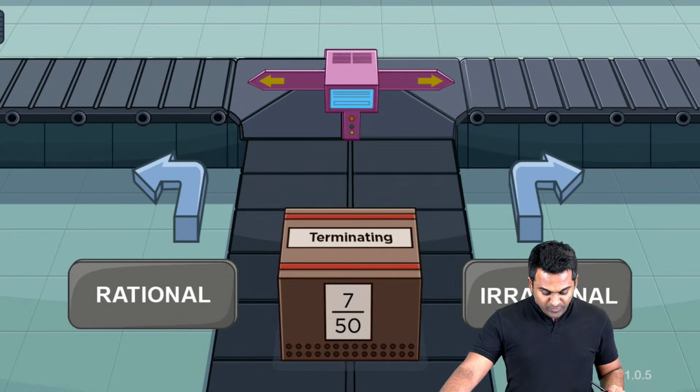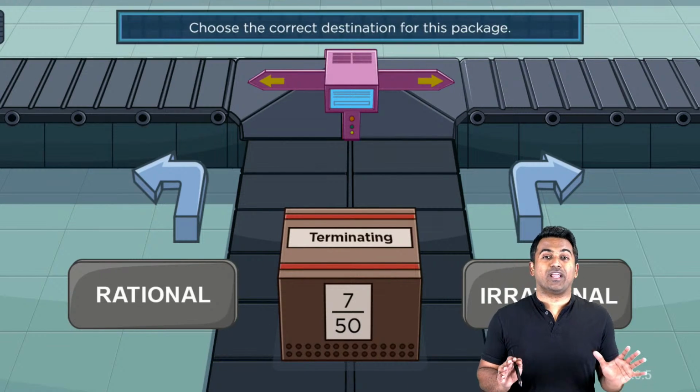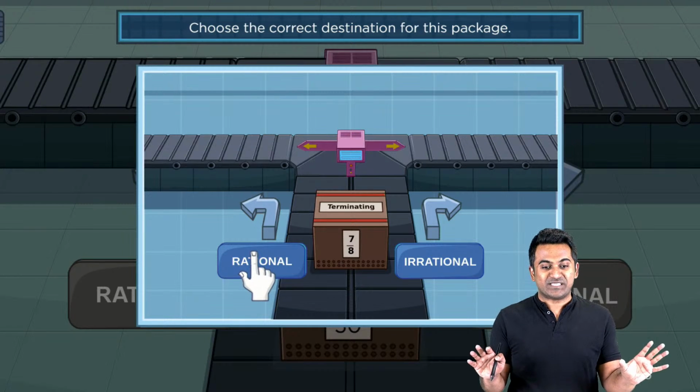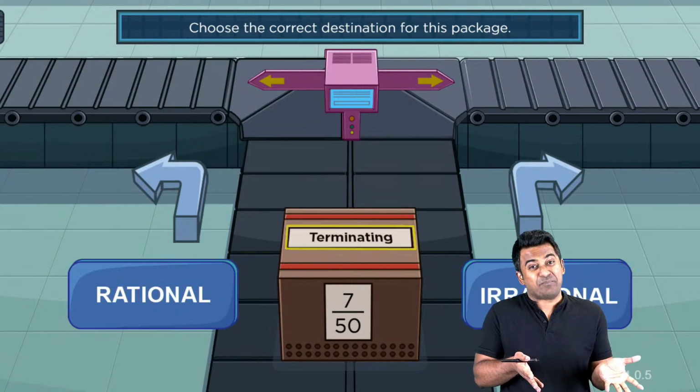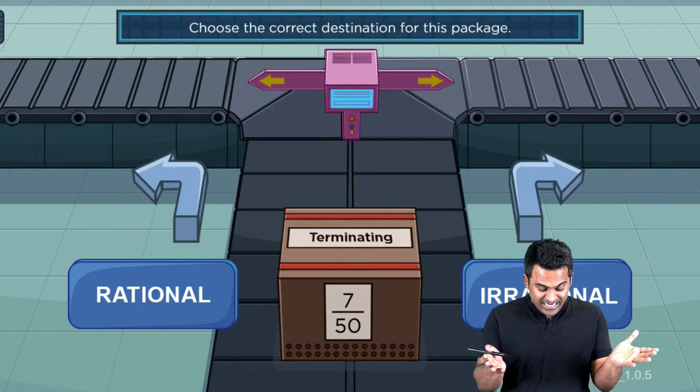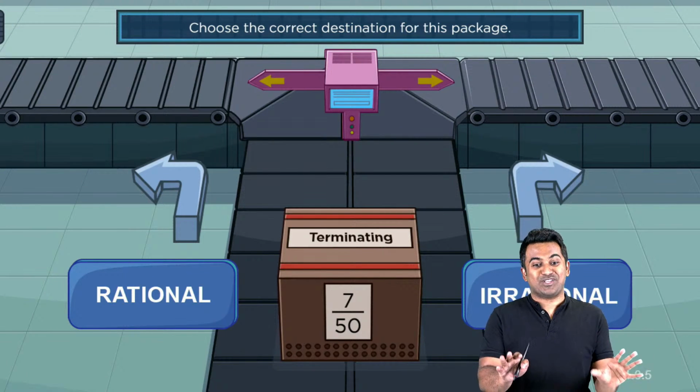And now we've got to decide if this is rational or irrational. Come on, this part has to be fairly simple. What do you guys think? This is rational or this is irrational? Well, the answer is in the number itself. It is a fraction, right? Irrational numbers cannot be expressed in the form of a fraction.